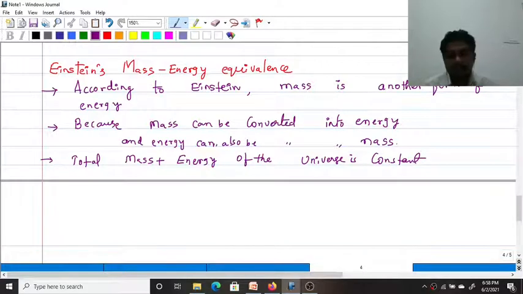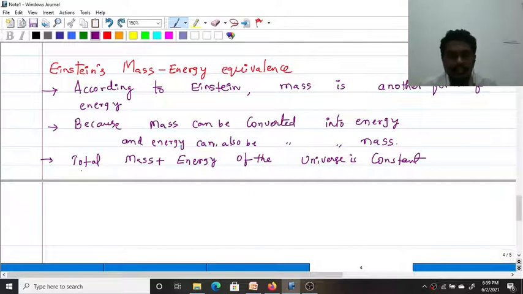Total energy of the universe is not constant. Total energy is not conserved. Total mass is not conserved. So mass and energy are not individually conserved, but mass plus energy of the universe is conserved. Means total mass plus energy is always constant. Why individually not conserved? Because some of the mass converts into energy, and energy can also be converted into mass. Total mass never be constant, total energy never be constant. Mass plus energy of the universe is constant.